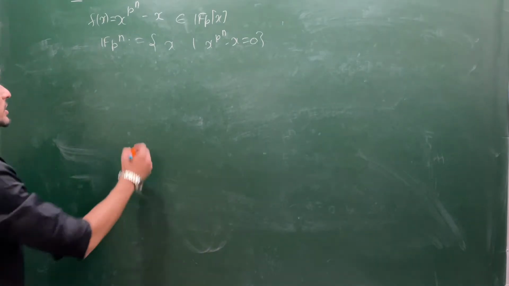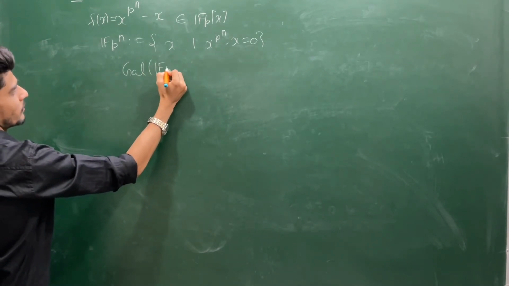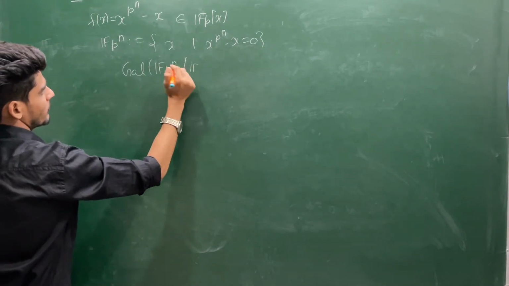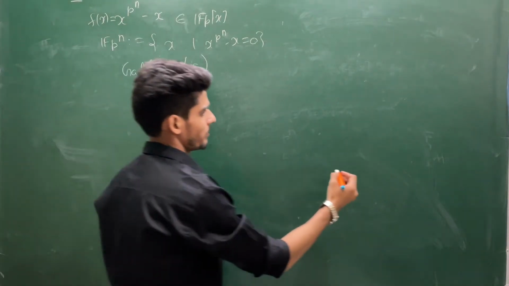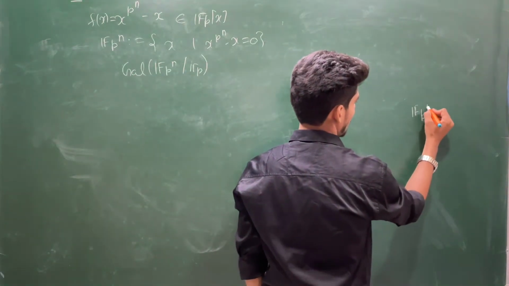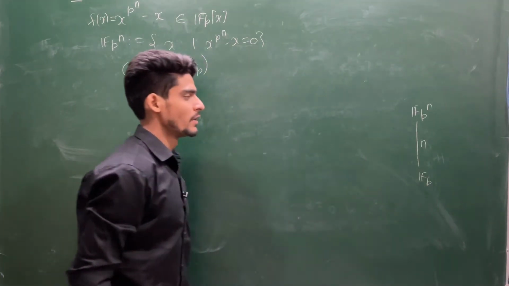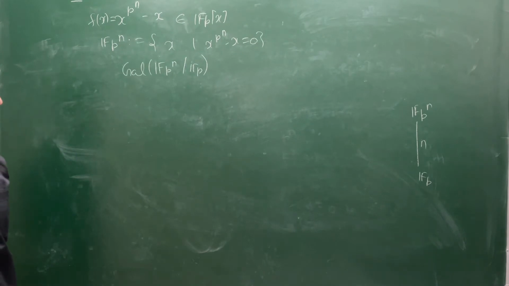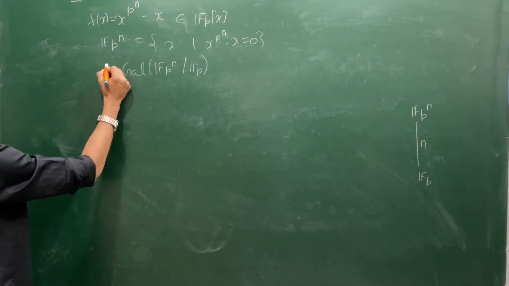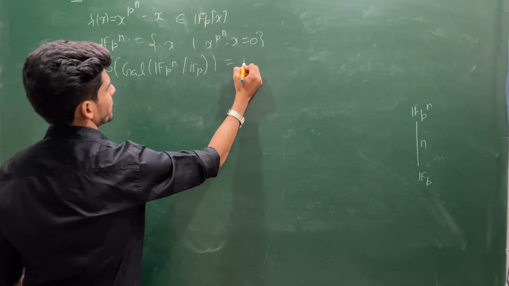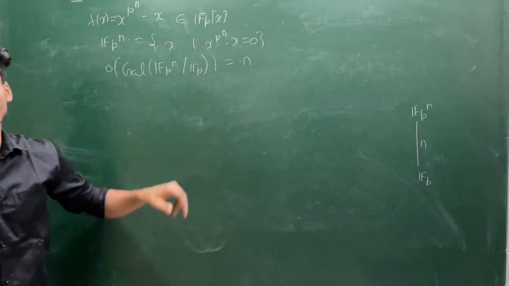Now one natural question is, what can you say about this Galois group? We know this Fpn is an n degree extension of Fp. So if it is an n degree extension, then the order of this Galois group will be exactly n. But what can you say about this Galois group, whether it is cyclic or non-cyclic?